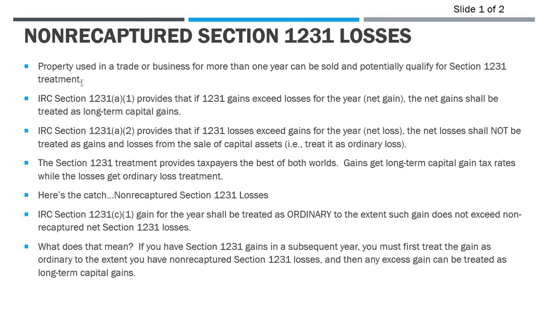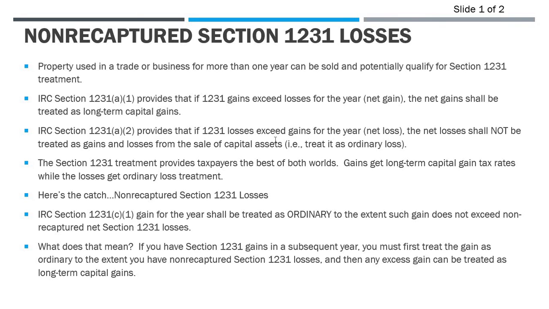So 1231 gains and losses, right? If you have property that's used in a trade or business and you hold it for more than 1 year and sell it, you can potentially qualify for 1231 treatment on the disposition of that asset. Now, the reason why 1231 is important is because it basically helps the taxpayer out. You get the best of both worlds, right? So if we look at the code sections here, 1231(a)(1) provides that if you have a 1231 gain, so if gains exceed losses for the year, net gain, the net gain is going to be treated as long-term capital gains, right? And that's a good thing because long-term capital gains tax rates are generally lower than the ordinary rates.